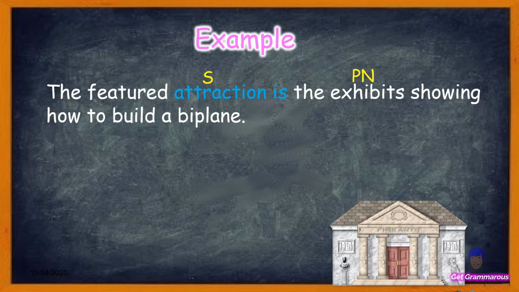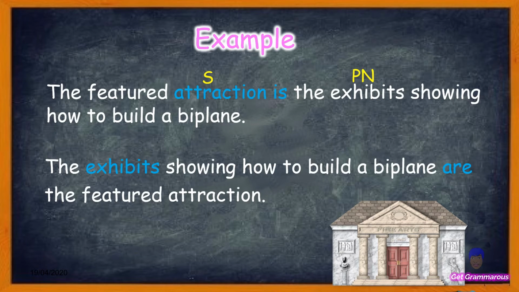If the order of the sentence is changed to become the exhibits showing how to build a biplane are the featured attraction, in this context, exhibits is the subject. Therefore, attraction is the predicate nominative. Because exhibits is a plural subject, it takes the plural verb are.